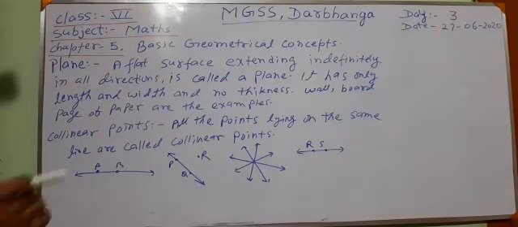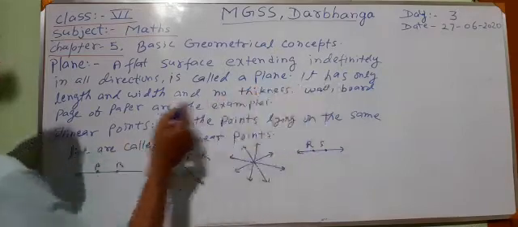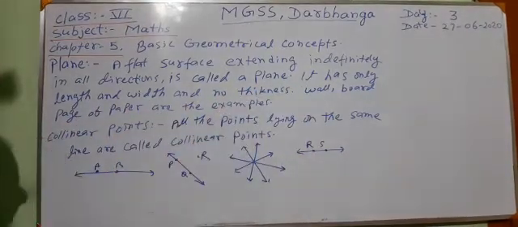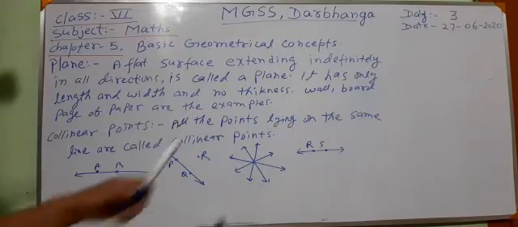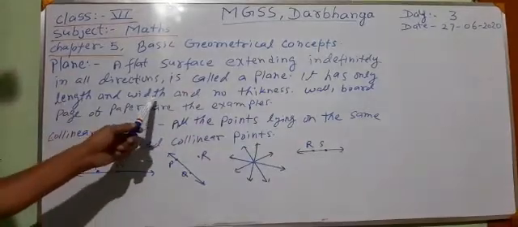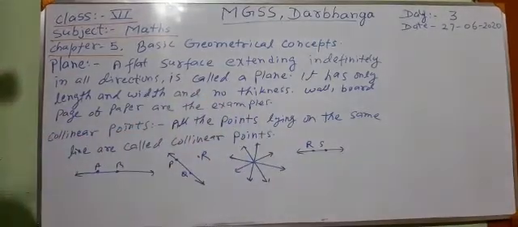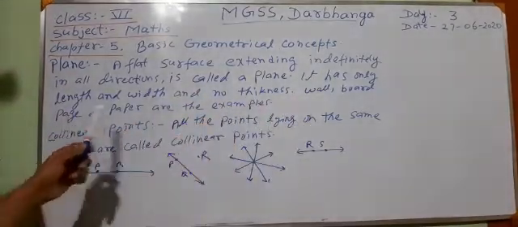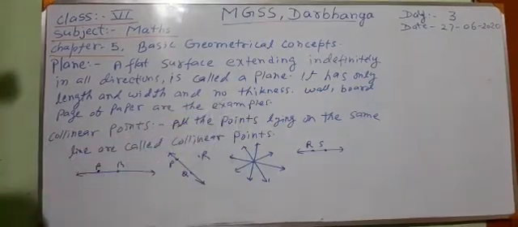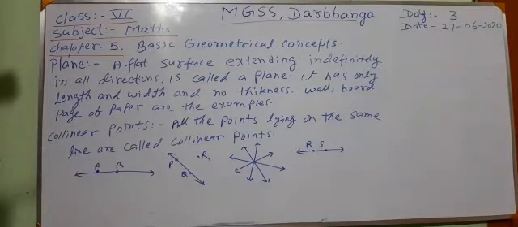So a plane has only length and width, and it has no thickness. Memorize it. Suppose there is a true or false question: plane has thickness also. We shall write false. Wall, board, whiteboard or blackboard, and a page of paper are examples of a plane.